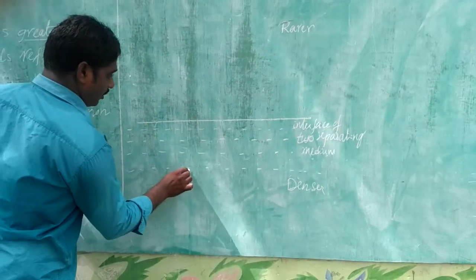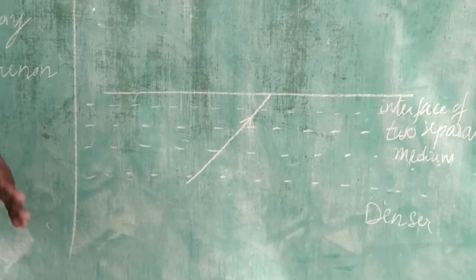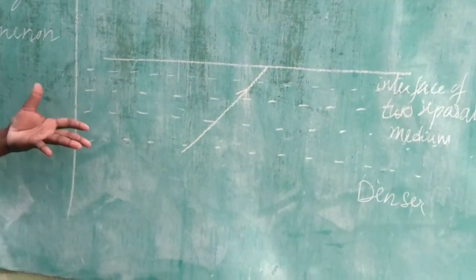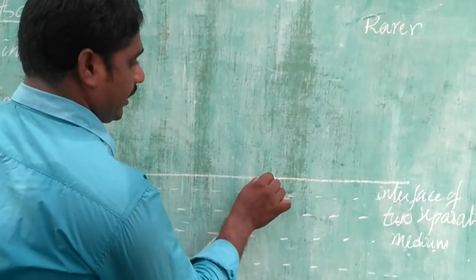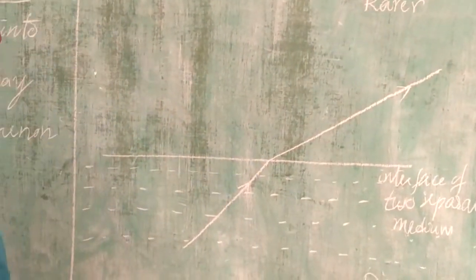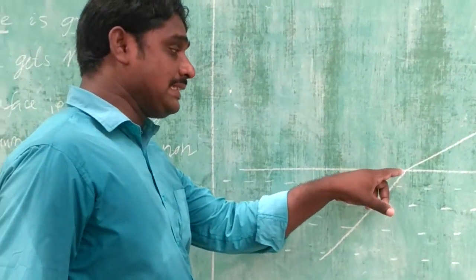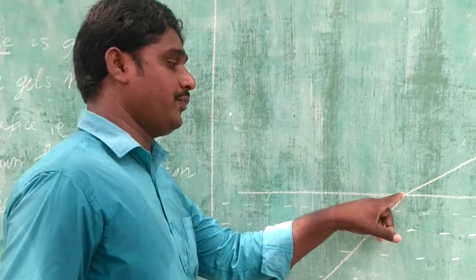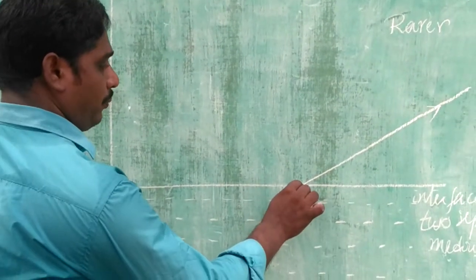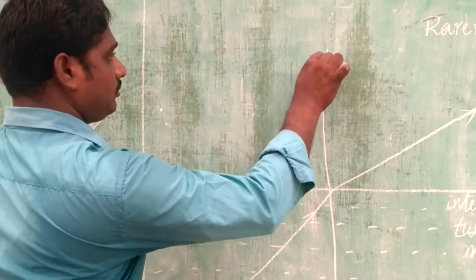When the ray of light is traveling from denser medium to rarer medium, what happens? It will get refracted, and the refracted ray goes into the rarer medium. Where the ray of light is incident at the interface of two separating mediums, at that point we draw a normal line NN.